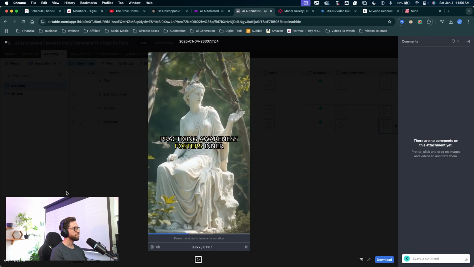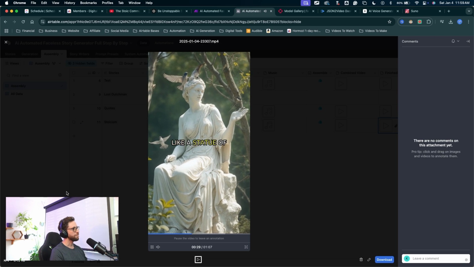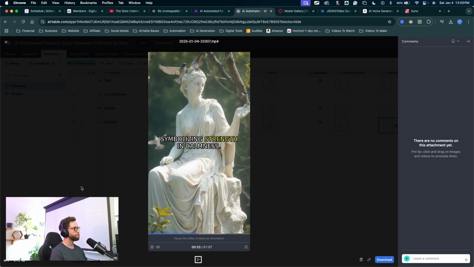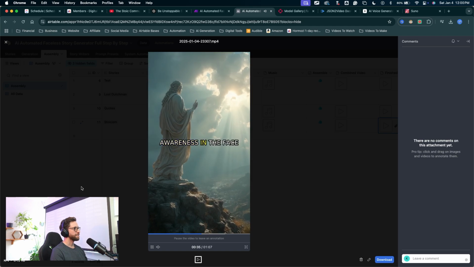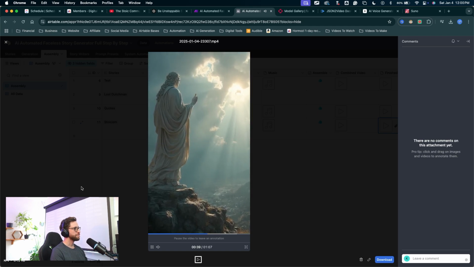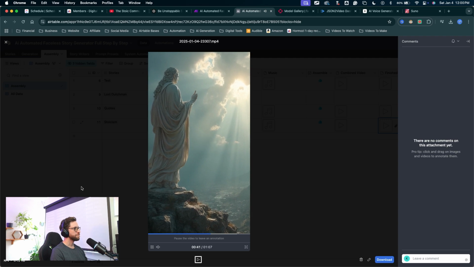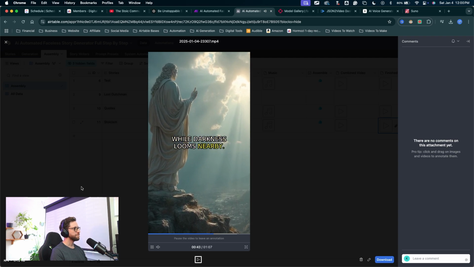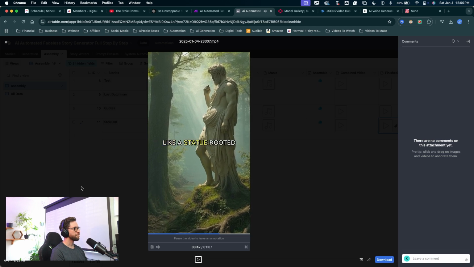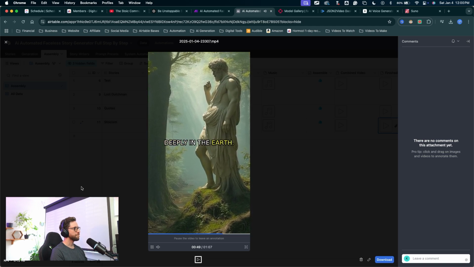Practicing awareness fosters inner peace, like a statue of serenity amidst the storm, symbolizing strength in calmness. Awareness in the face of chaos leads to clarity and purpose, like the sun's illumination, while darkness looms nearby. Find strength in simply being, like a statue rooted deeply in the earth.